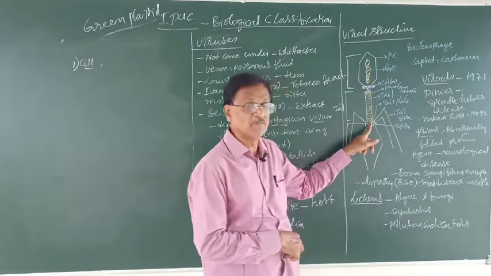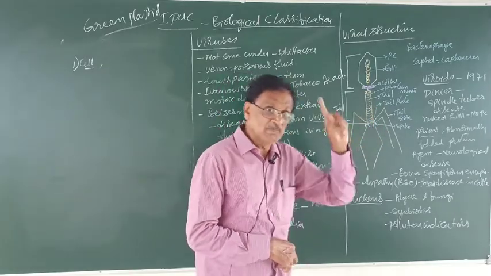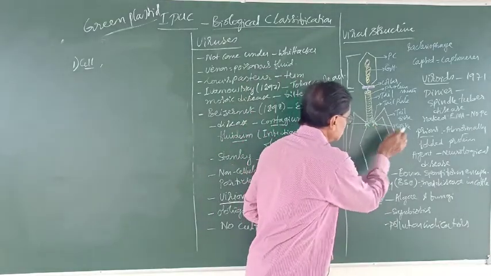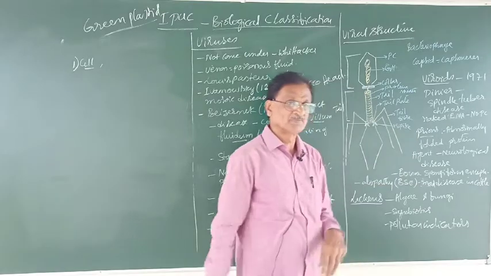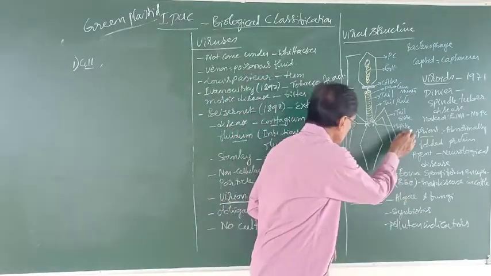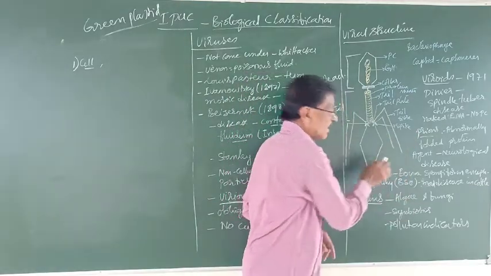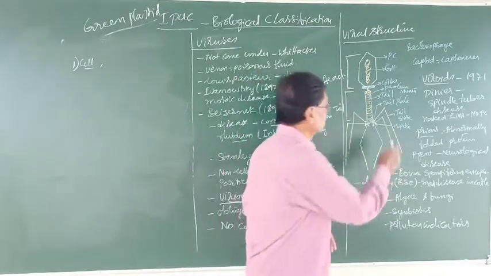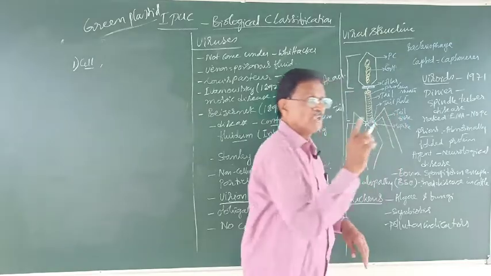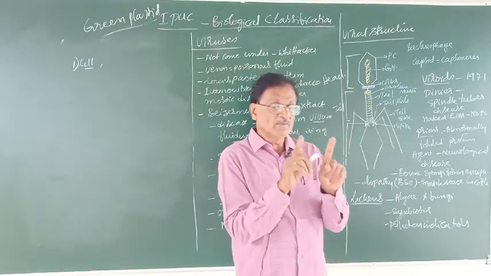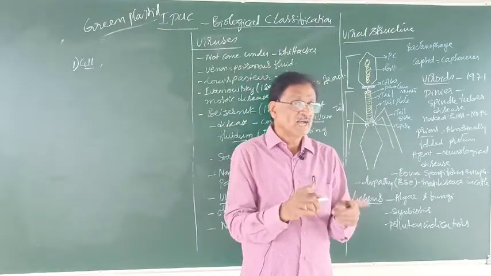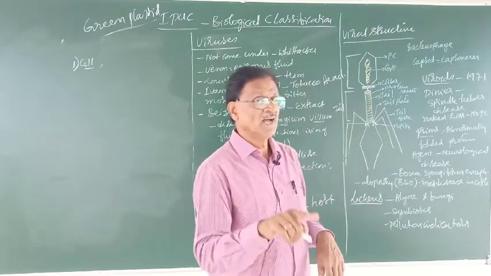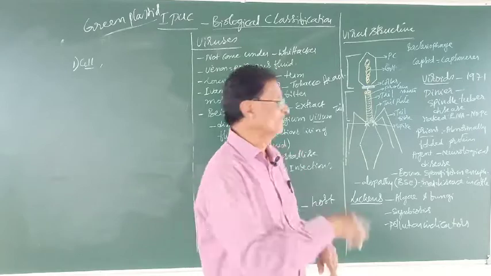The tail plate bears 4 spine-like structures called spikes. In addition to that, there are 3 pairs of very long, thin, thread-like structures called tail fibers. The tail fibers are helpful in attachment of the virus to the host cell.